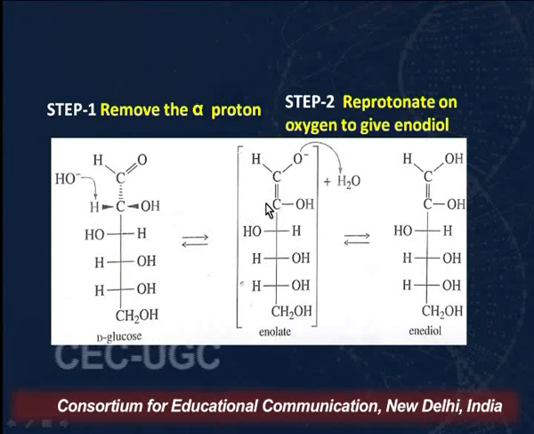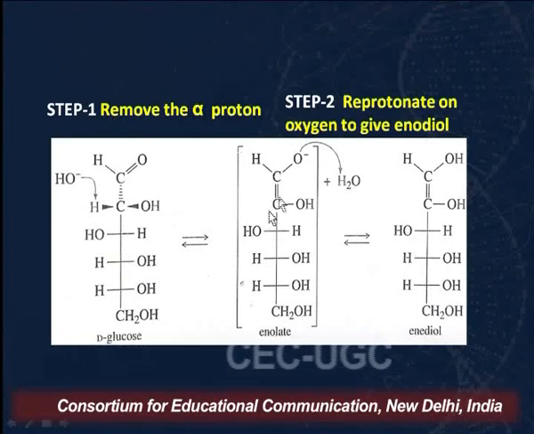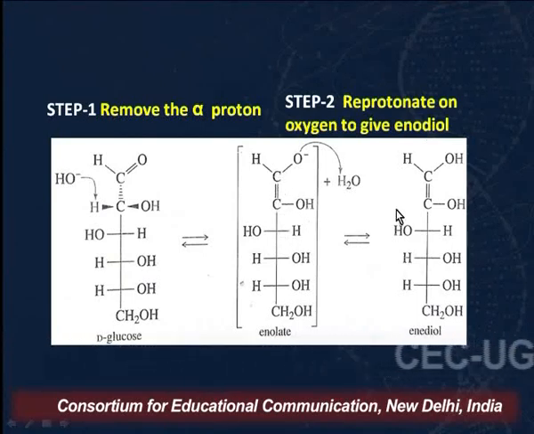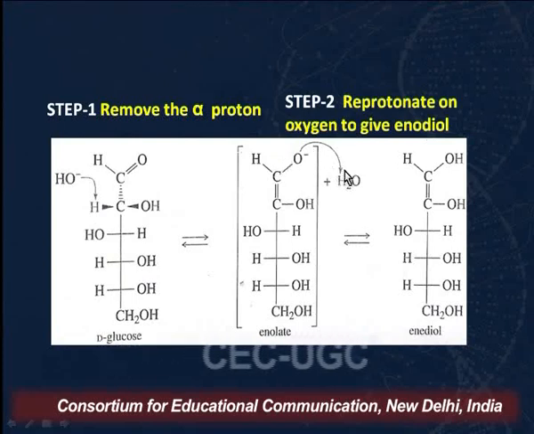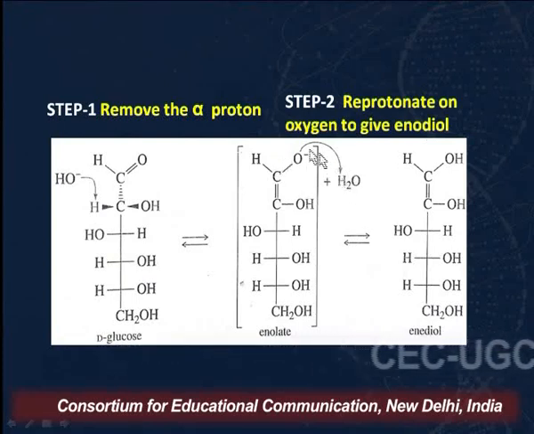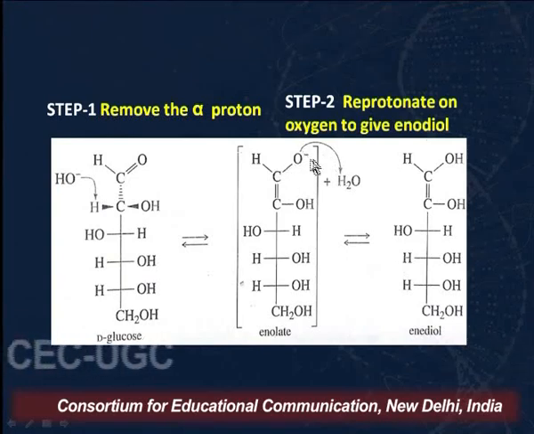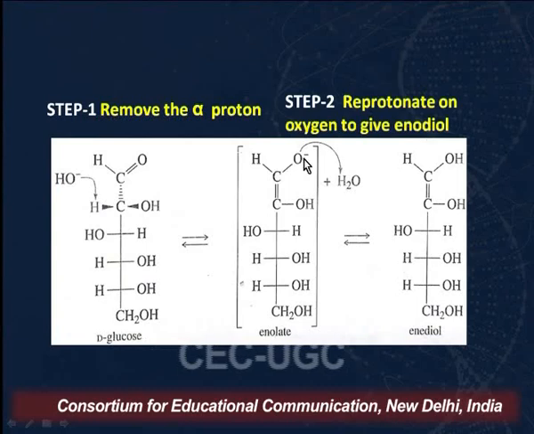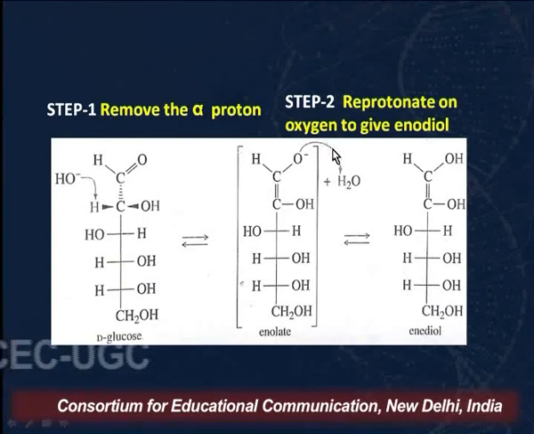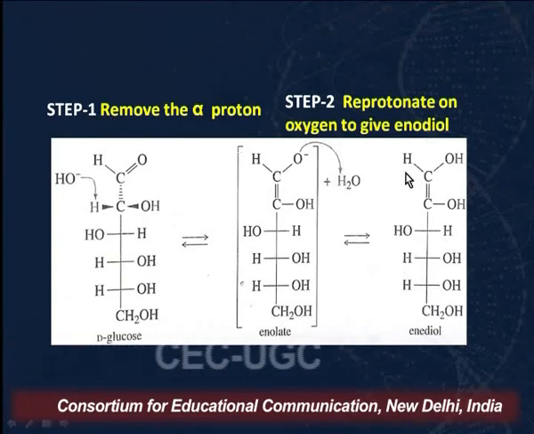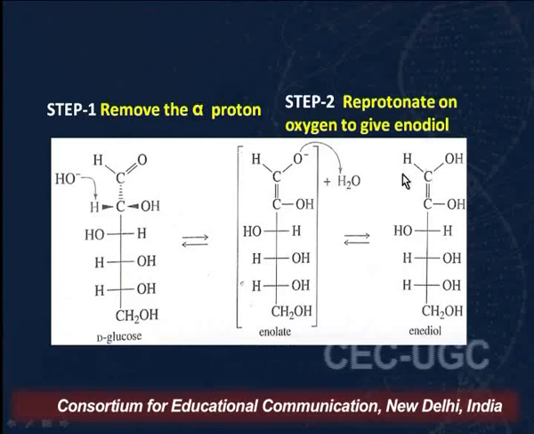That is, this base will remove a proton from here, resulting in an enolate ion. And now this enolate ion is resonance stabilized. In the next step, it will react with water, and this is again an acid base reaction where this oxygen with the lone pair of electrons is acting as a base, and the hydrogen from water will act as a proton. It will pick up a proton from here, resulting in the formation of enediol.